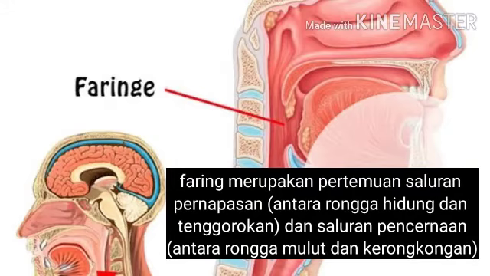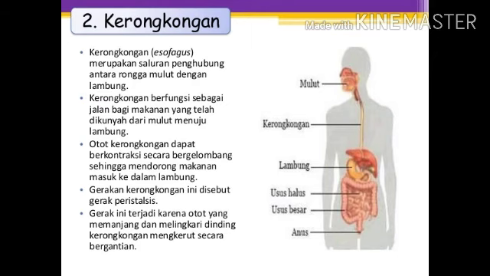Pharynx is a meeting of the respiratory tract between the nasal cavity and throat, and the digestive tract between the oral cavity and the esophagus. Next, esophagus is the connecting tubule between the oral cavity and the stomach. The esophagus serves as a passage for chewed food from the mouth to the stomach. The esophagus muscles can contract, pushing food into the stomach. This movement of the esophagus is called peristalsis. This movement occurs because of the muscles that encircle the wall of the esophagus.